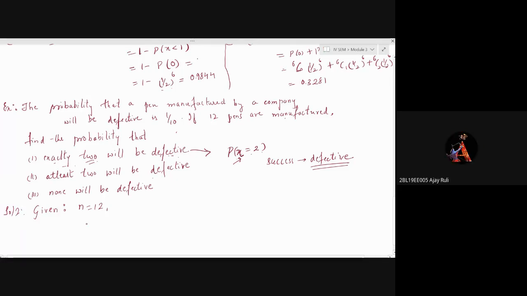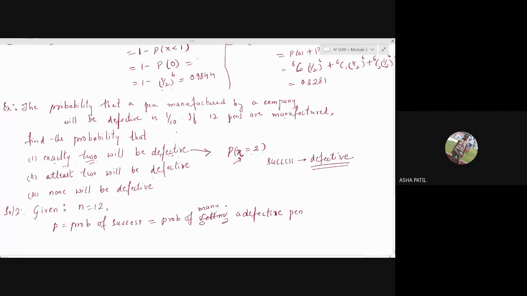Mention it there: P, better equal to 1 by 10. Yes, P, probability of success. Better write it there. Otherwise, you will forget it after 1 month or 2 months. I don't know when your exams will be. At that time, when you open, you'll forget it. Probability of success. That is probability of getting a defective pen, or manufacturing a defective pen, actually. Probability of manufacturing a defective pen.